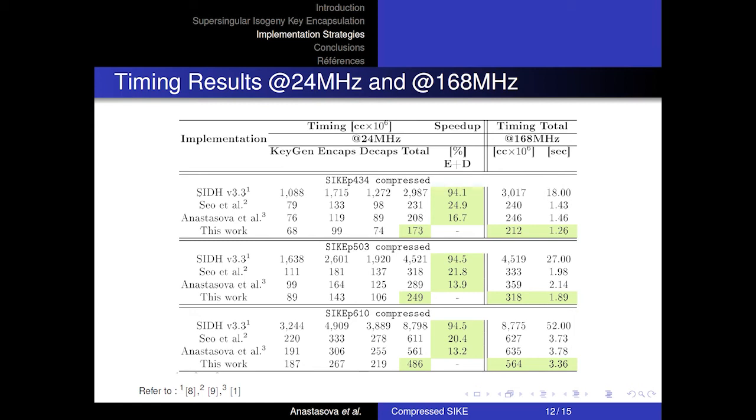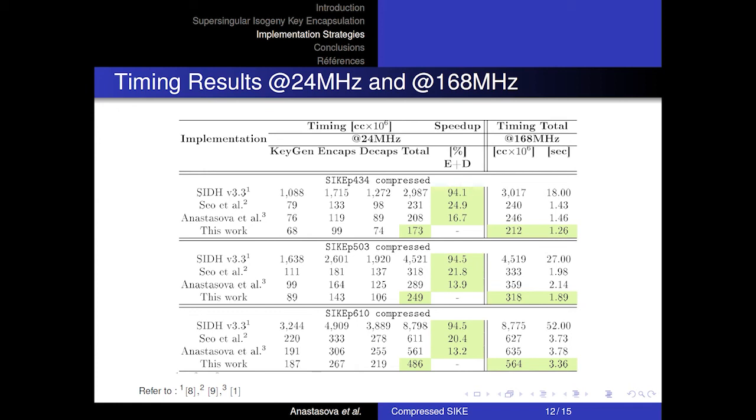Even though we propose the first integration of compressed SIKE into low-end devices with such limited resources, we integrate the previous best reported implementation strategies on the standard SIKE into the compressed SIKE implementation for comparison purposes. We observe that our code reaches up to 25% of improvement for security level 1 of the protocol, comparing our work with the work of Seo et al. and his team, and 16% of improvement comparing with the work presented by Anastasova and her team.